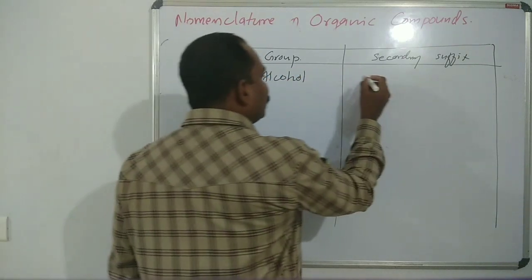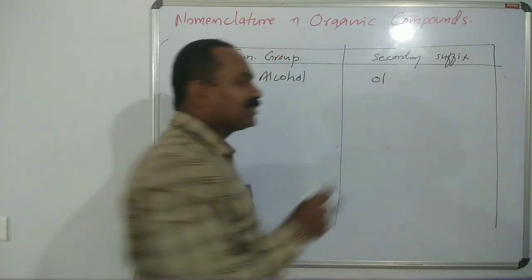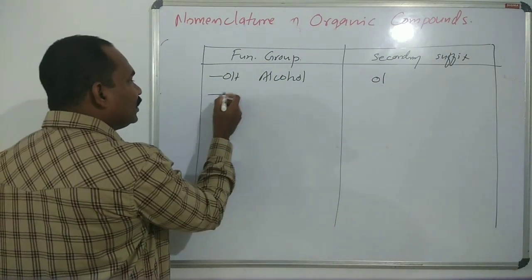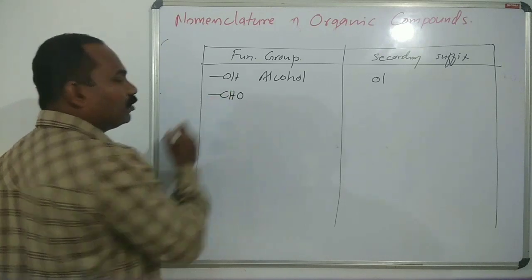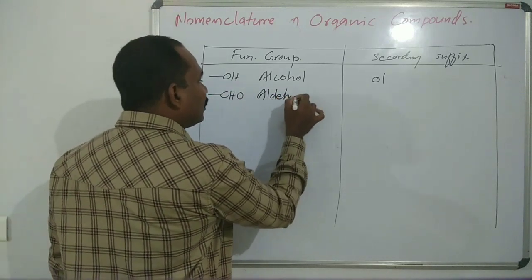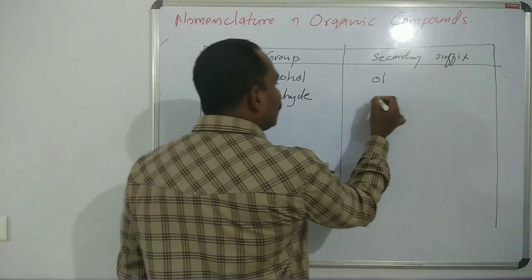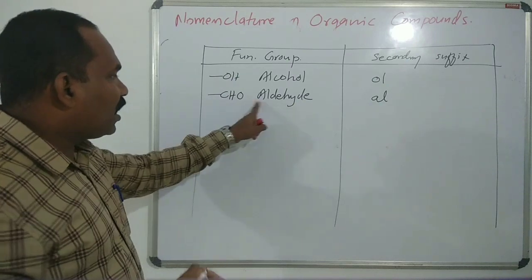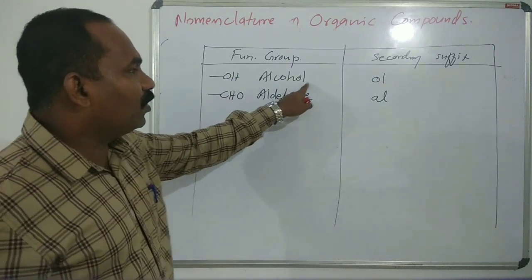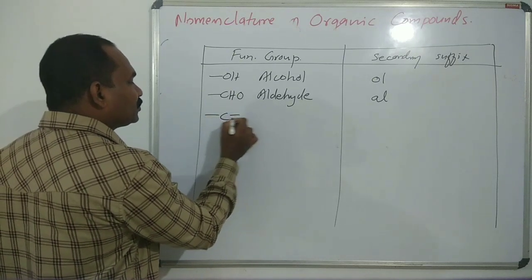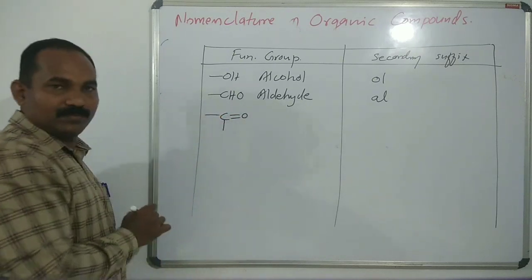We use ol as a secondary suffix. Then CHO, aldehyde, al as a secondary suffix. Al, alcohol, ol. Okay. Then next is ketone, C double bond O.